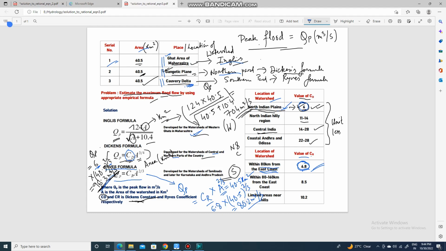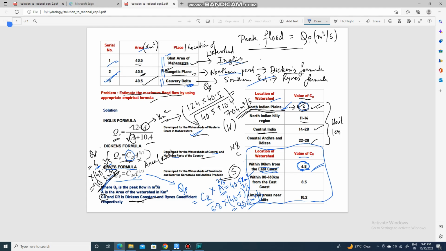And for the last case, the third watershed is located in Kaveri Delta. Kaveri Delta is located in the southern part of India. And for the southern part, we have the Rice formula. So we use the Rice formula. The Rice formula is also QP equals CR, Rice coefficient, multiplied by area to the power 2 by 3. So here also CR is determined based on the location of the watershed, and the values of CR are given here, as you can see.